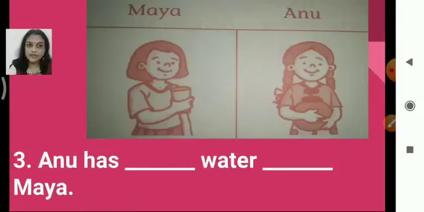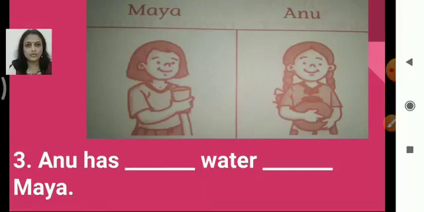Third picture is of Maya and Anu, right? Now again they are holding something. Okay, Maya is holding something, a glass, and Anu is holding a pot of water, right. So the sentence is, Anu has dash water dash Maya. So again we are comparing something. What is it?